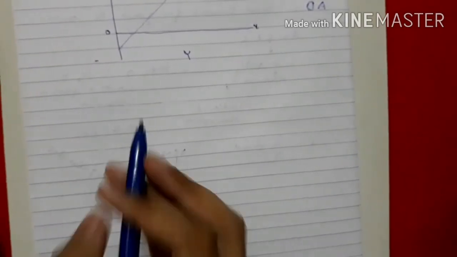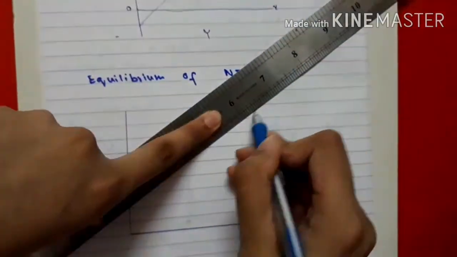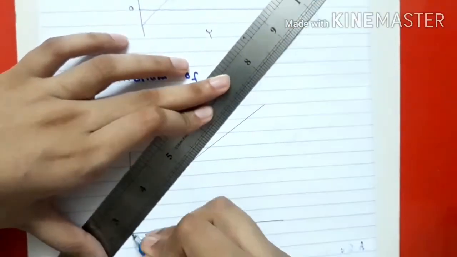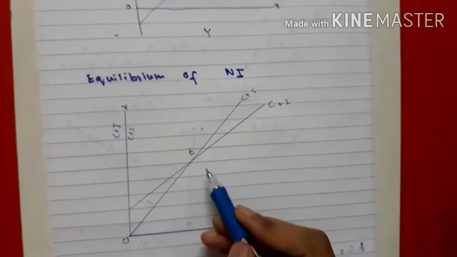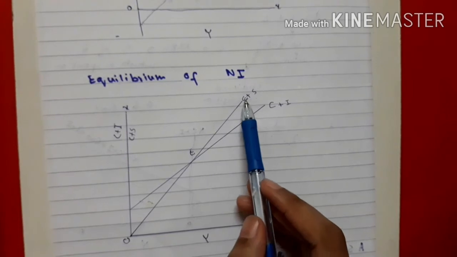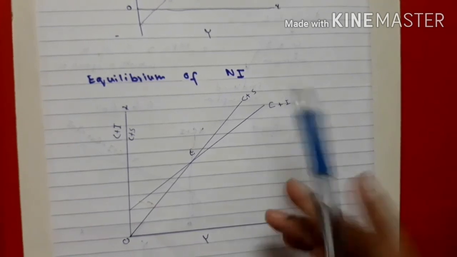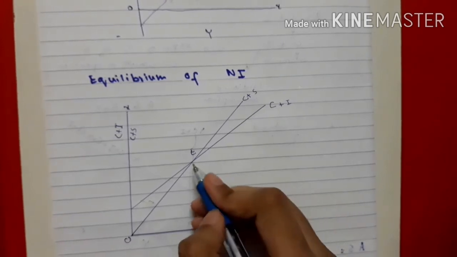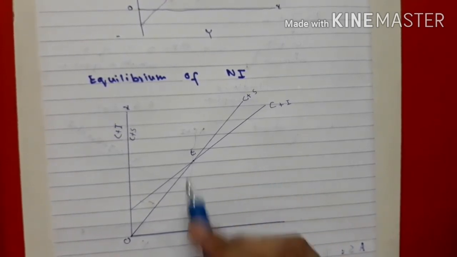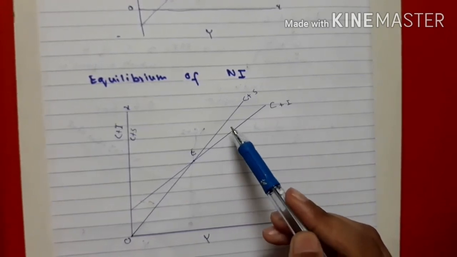Now let's determine the equilibrium of national income. At point E, the equilibrium occurs where consumption plus saving is equal to consumption plus investment. This is the demand side and this is the supply side. Both are equal. This is where the equilibrium occurs. This point of equilibrium is also known as the effective demand point. The higher the effective demand point, the higher the national income and employment will be.